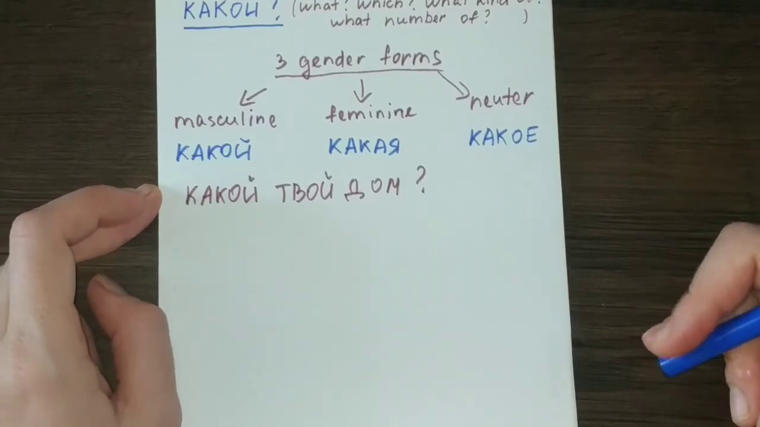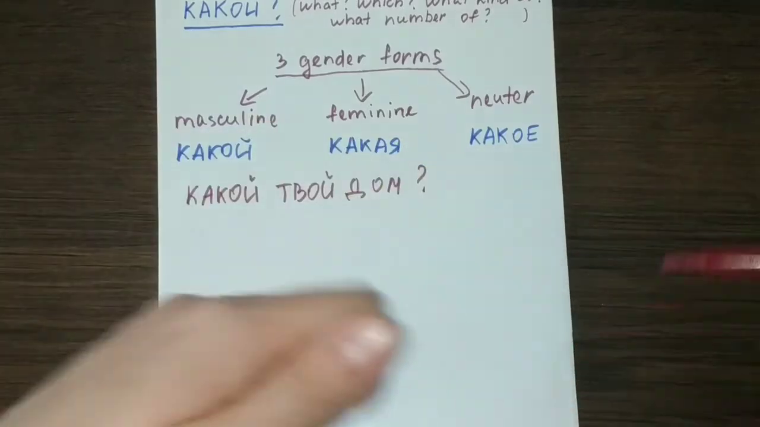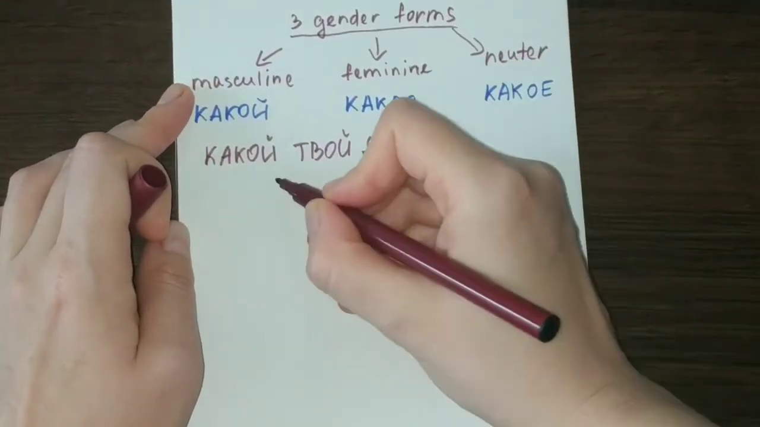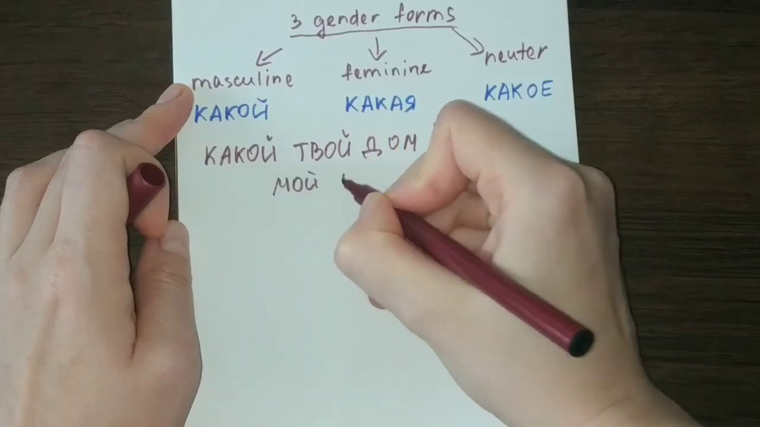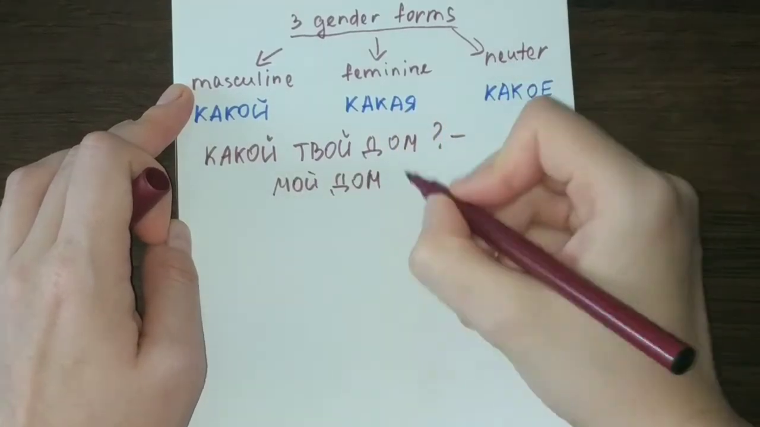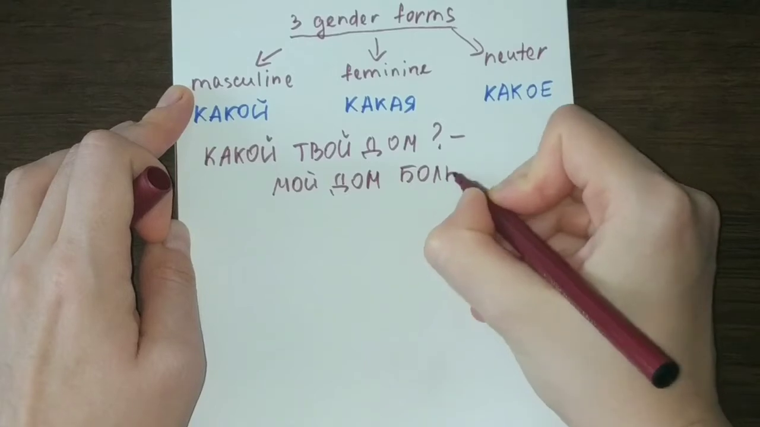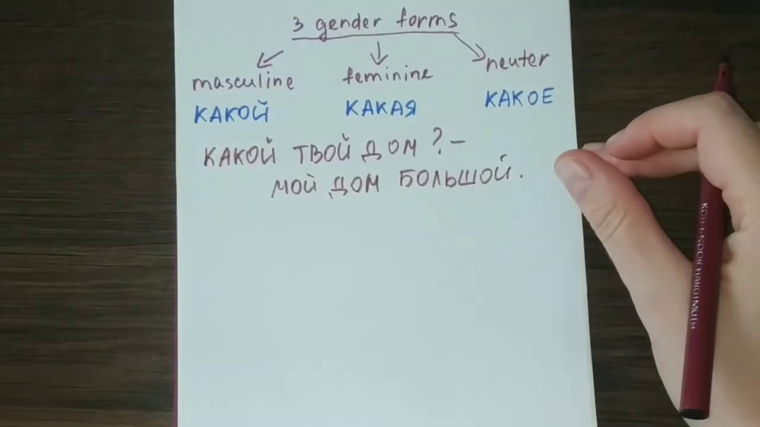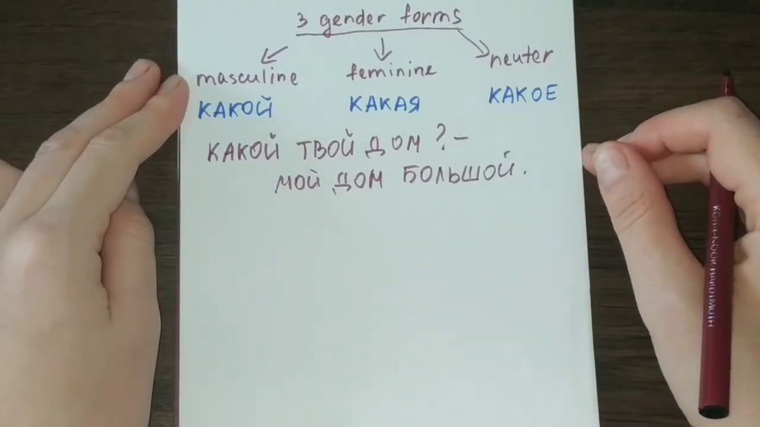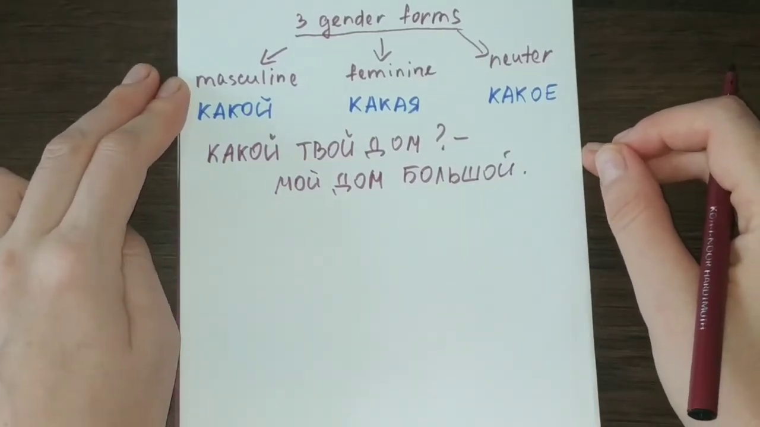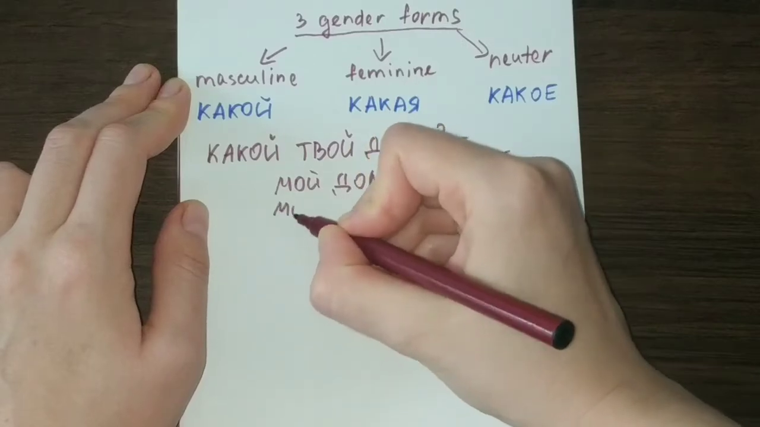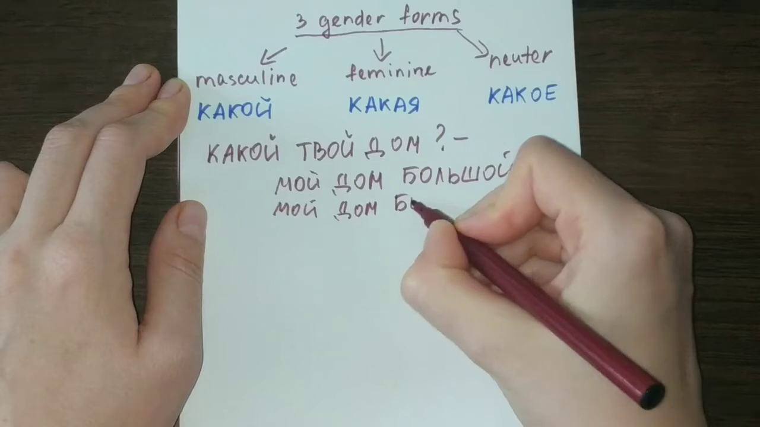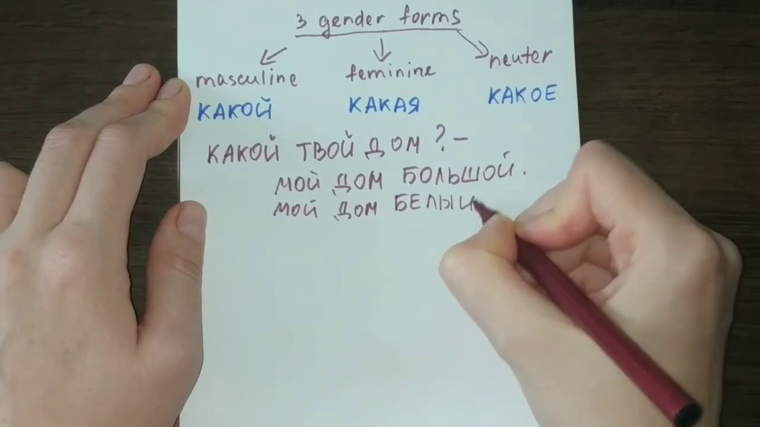So the person can answer, for example, мой дом большой. My house is big. Or it can be the color of a house. For example, мой дом белый, white. My house is white.